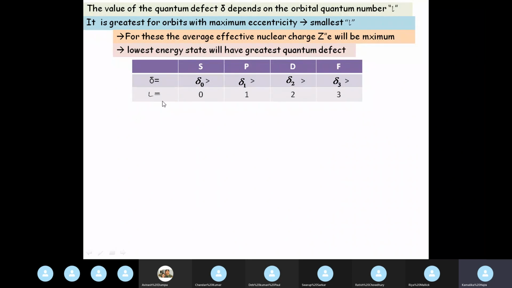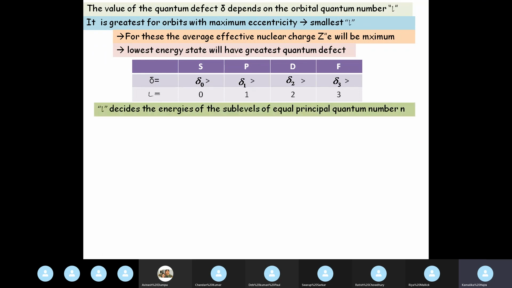And we know the corresponding orbital angular momentum quantum number L are these values: 0, 1, 2, 3. So you can see that for 0, quantum defect is highest, which is the closest to the nucleus, and as L increases, quantum defect decreases. So this is the scenario in an alkali atom. So L decides the energies of the sublevels of equal principal quantum number N.